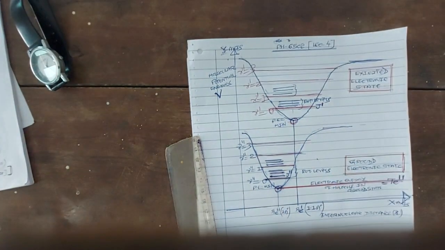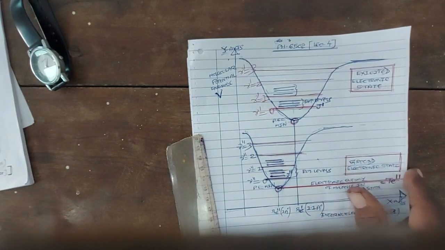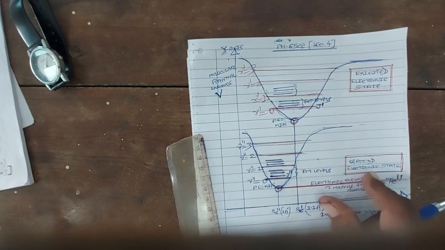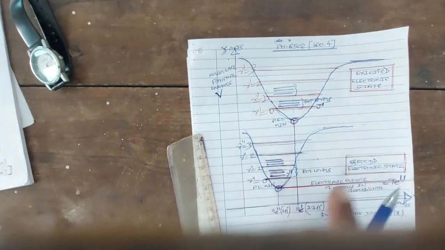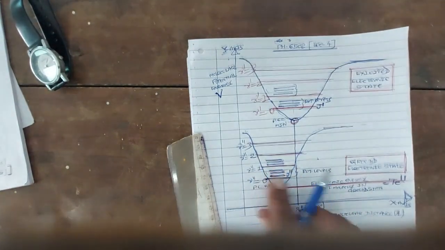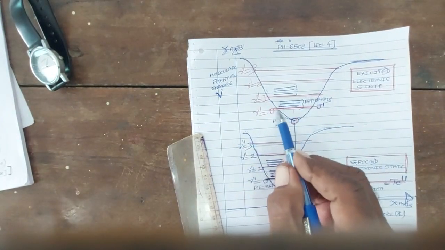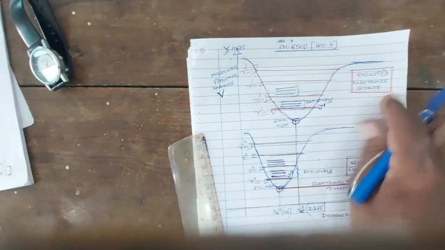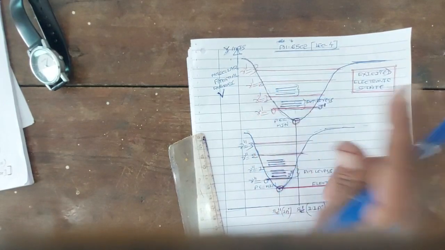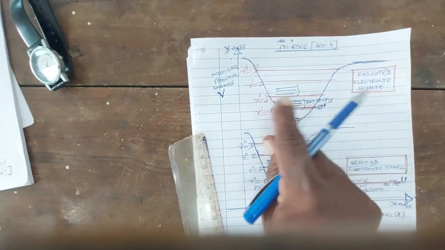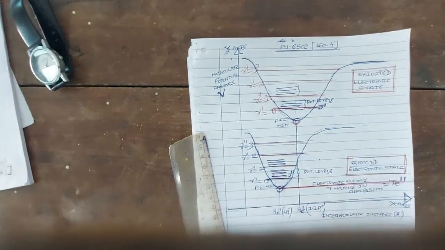Okay. So the vibrational levels associated with the ground electronic state are denoted by nu double dash 0, 1, 2, and 3, and the rotational levels associated with each vibrational level are denoted by J double dash. The vibrational levels associated with the excited electronic state are denoted by vibrational quantum number nu dash equal to 0, 1, 2, 3, and the rotational levels associated with them are denoted by rotational quantum number J dash. Okay.